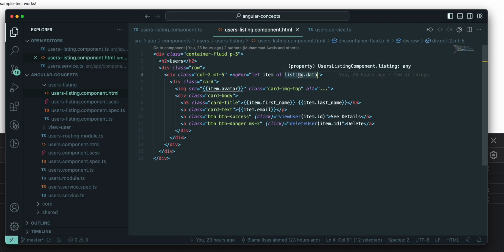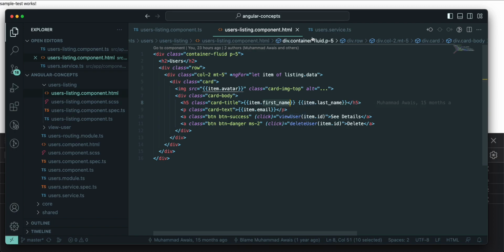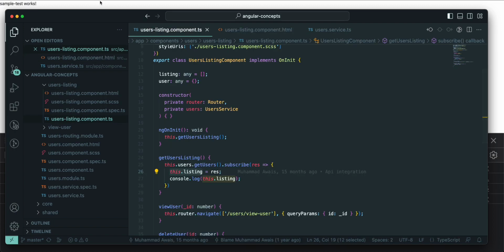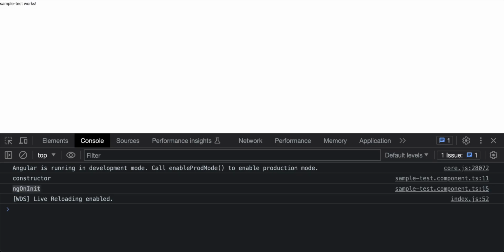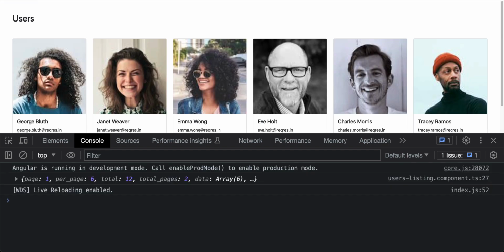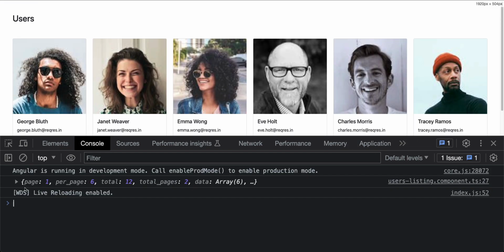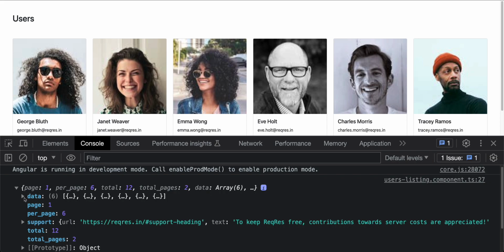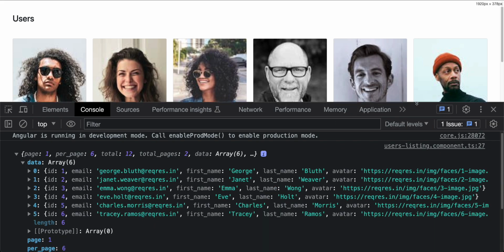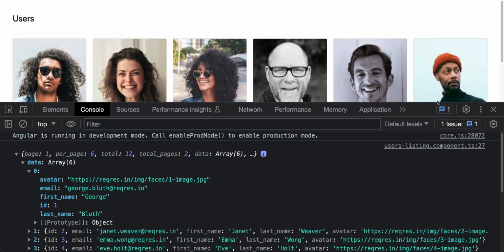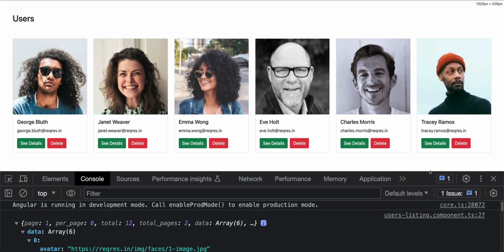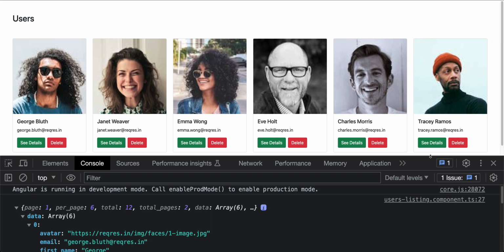Here we are getting the array of users, and we iterate them in terms of their avatar and their first name. These are the respective keys we get for every user object from the backend API call. This is how the users component shows you the information. Here you can see in the logs, this is the API response. In data we have the user's avatar, email, first name, and last name. So here we have accumulated all the information on our browser screen. Got my point?